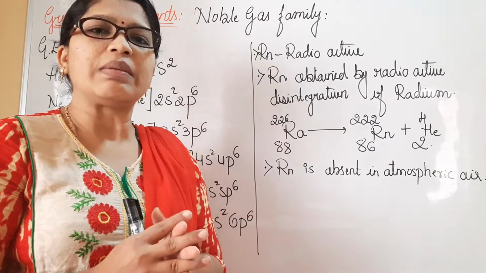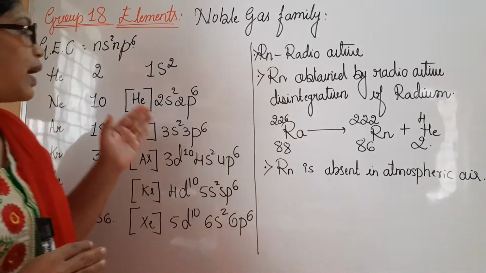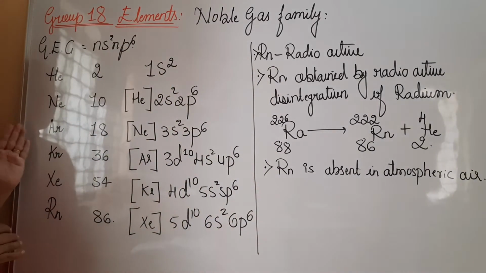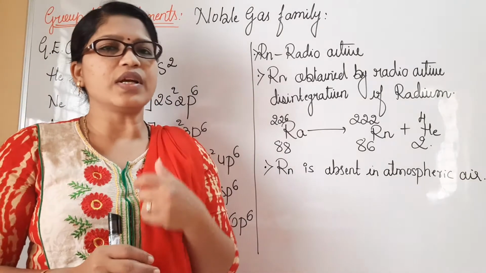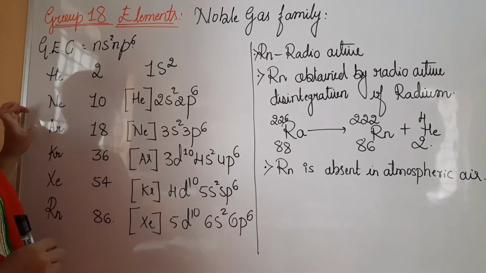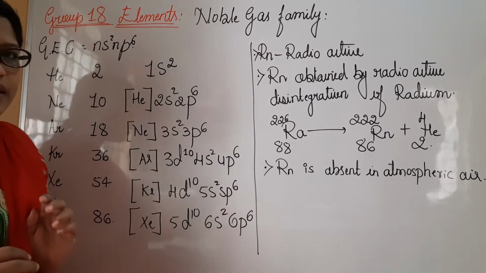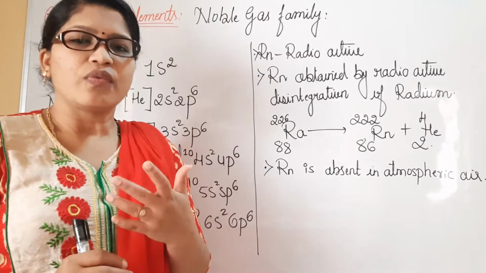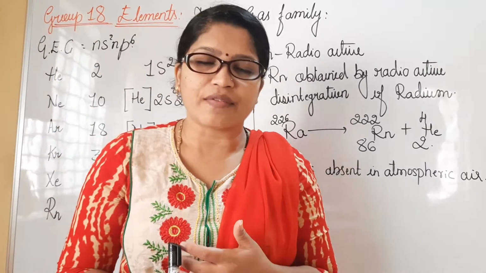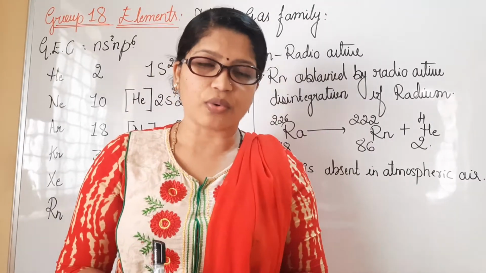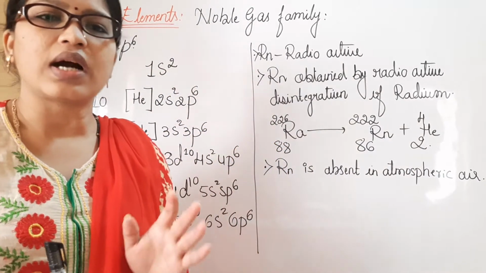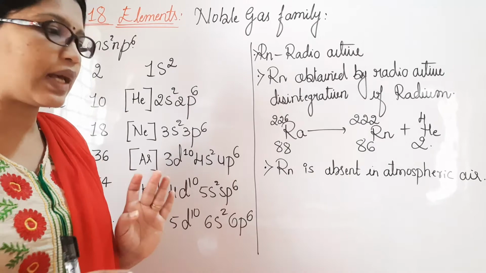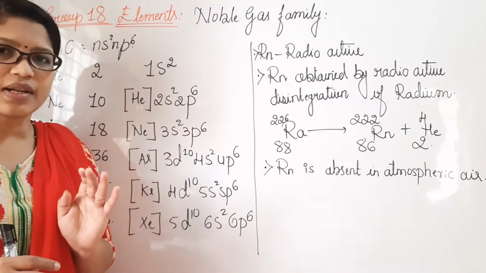The noble gas family mainly includes the elements helium, neon, argon, krypton, xenon and radon. I have told you one of the phrases to be remembered, "Hina, Nina or Karina ke X-ray Rangeen." That is a phrase you can use to remember them, or else you can make your own phrases also. That is not an issue at all. But ultimately you are supposed to remember the elements present in that group.